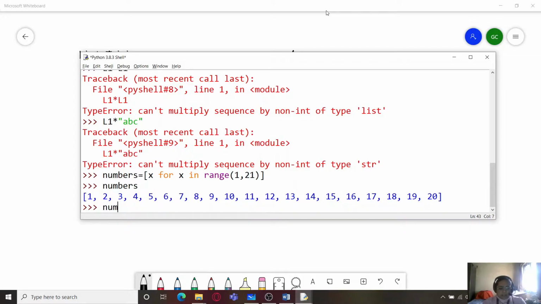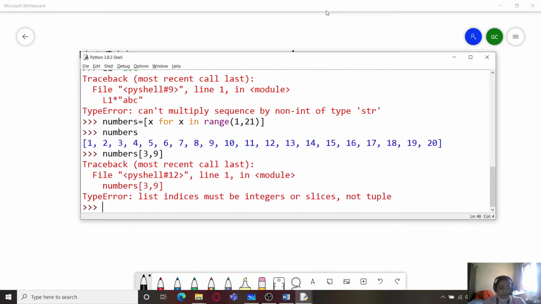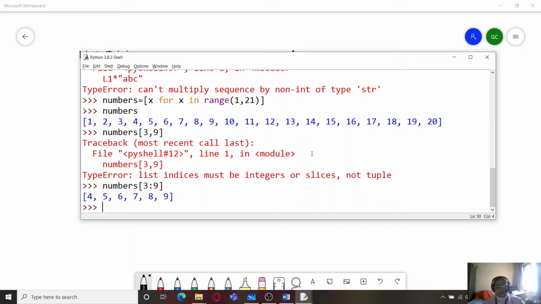Now for list slicing, if I write numbers 3, comma, 9, you can see that we are getting an error because I did not use a colon. I had to use a colon in place of a comma. So I will write numbers 3 colon 9 and it gives us a slice.